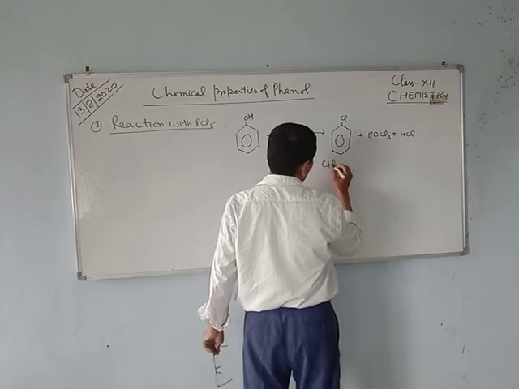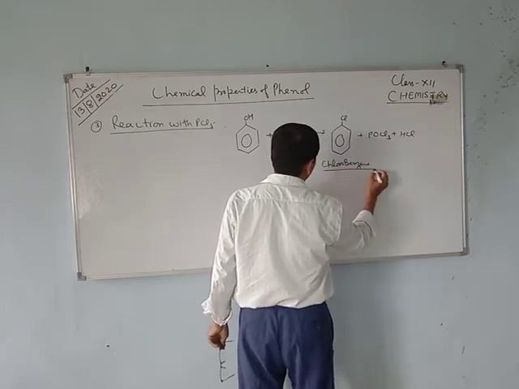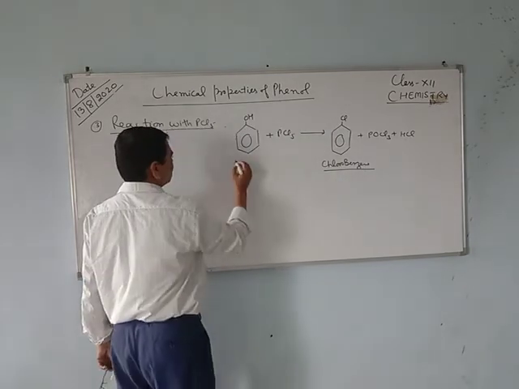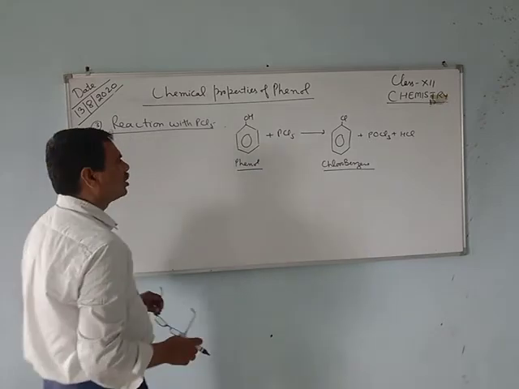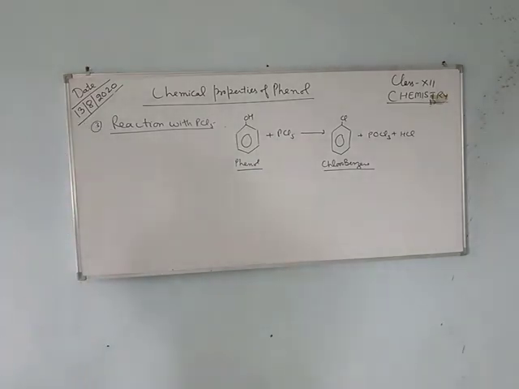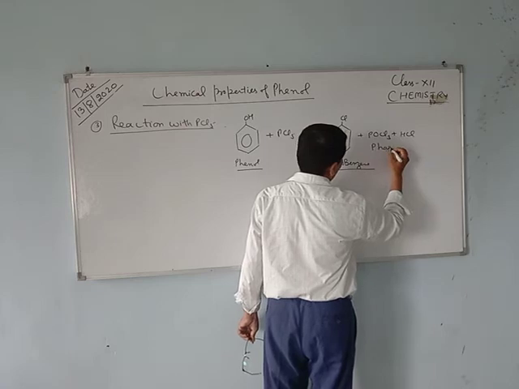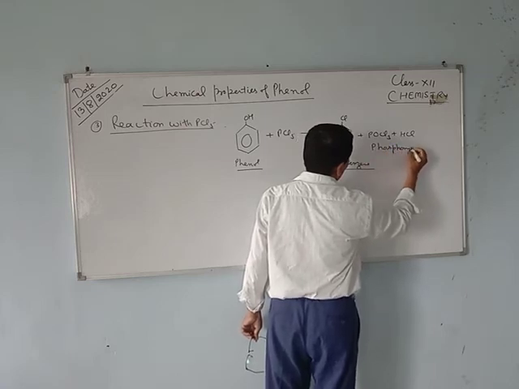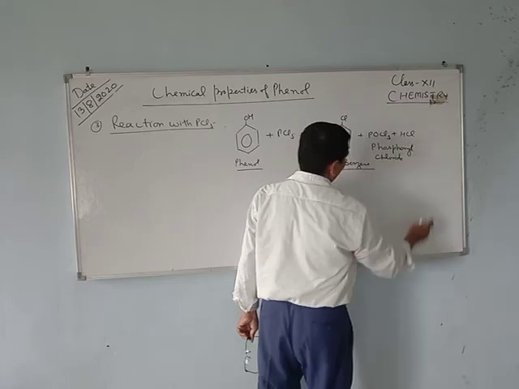This is chlorobenzene. When phenol reacts with phosphorus pentachloride, it gives chlorobenzene and phosphoryl chloride. POCl3 is named phosphoryl chloride.